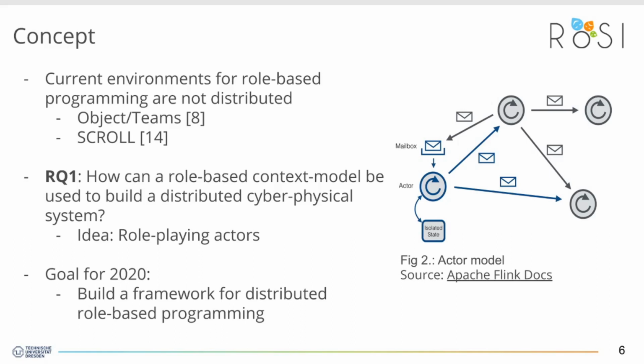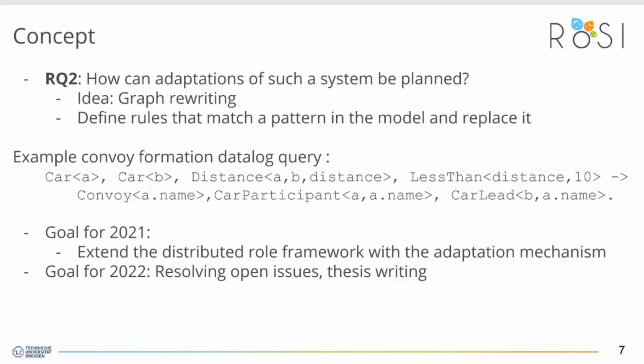In terms of time scheduling of my PhD project, I would like to invest the remaining months of 2020 for this. The next question I want to deal with is how to adapt the system. Since the system is modeled with roles, adapting the system to changed circumstances means adding and dropping role plays. For example, in the car convoy example, the adaptation to rain would mean to add a role play to the car base object in the rain context.